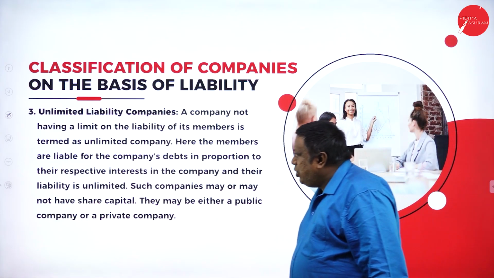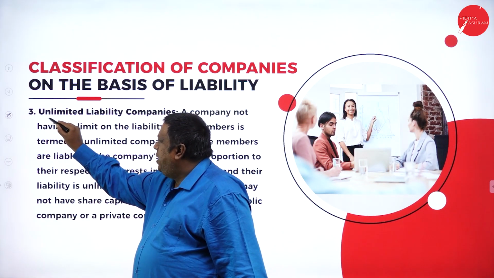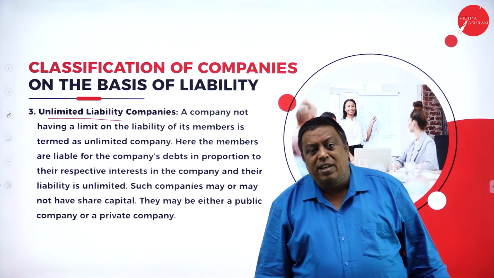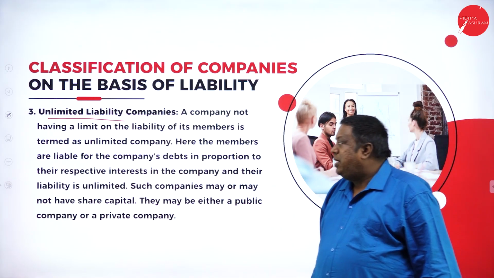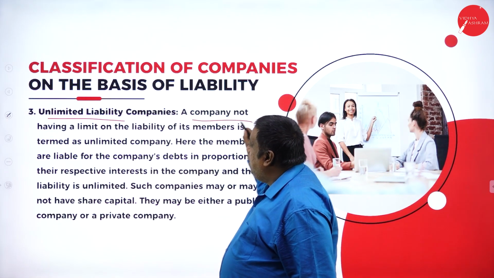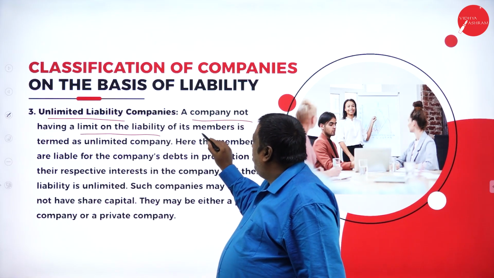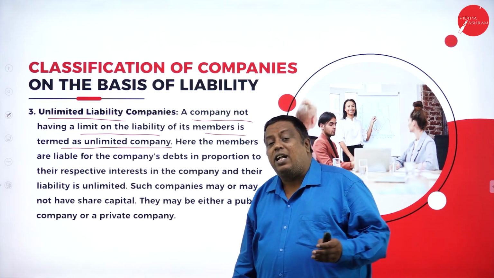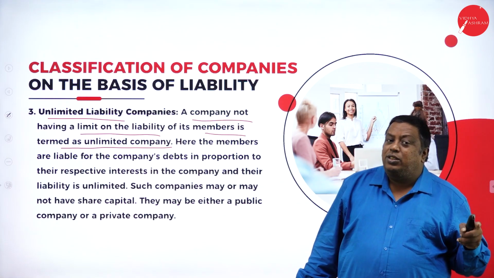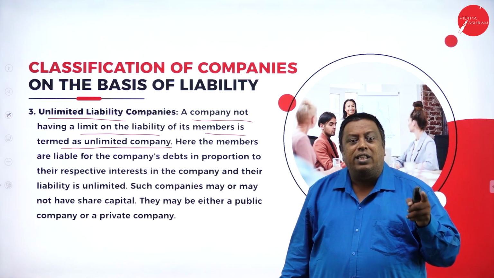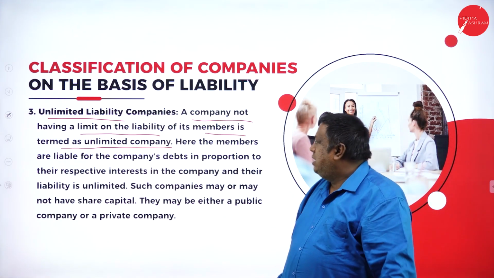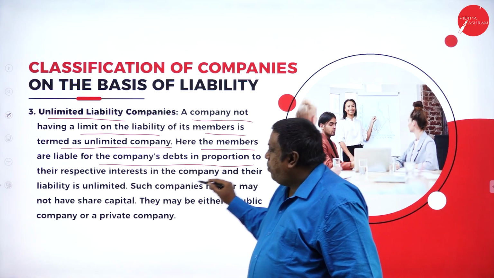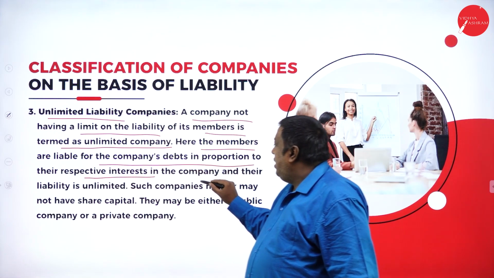Next one, on the basis of liability, the third company we have here is unlimited liability. The name itself says that there is no limit for the liability of the company. A company not having a limit on the liability of its members is termed an unlimited company. As I said, the company has no limitation on the liability of the members. Here the members are liable for the company's debts in proportion to their respective interest in the company.